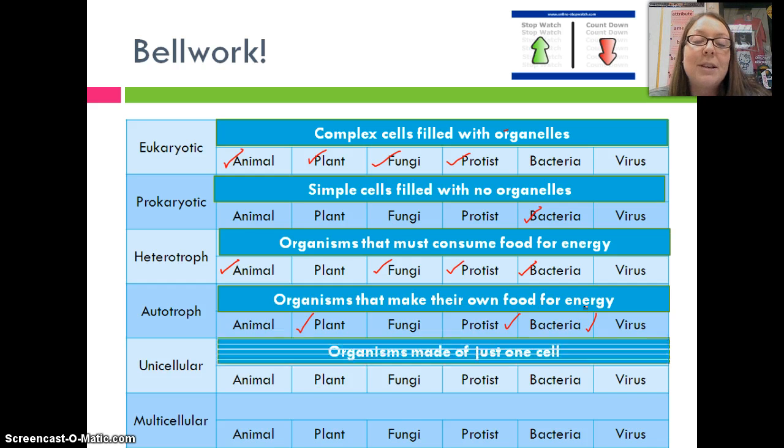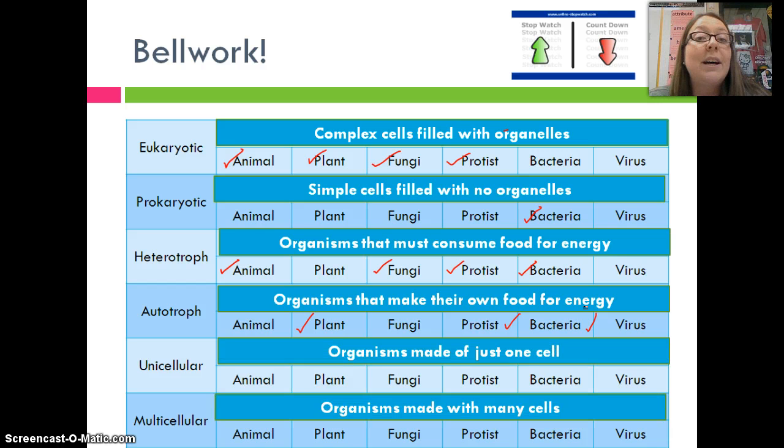And the last two sets of terms, unicellular versus multicellular. One cell versus many cell organisms. Find my unicellular. We have protists can be unicellular as well as bacteria. For many cells, obviously animals like us are, plants are, fungi are, and here's the oddball again, some protists can be multicellular as well. Notice viruses don't belong in any of these categories because they simply are not made of cells. So I hope you did well on that particular half sheet. Put that back in your folder and keep that for a later date. And so let's move on.